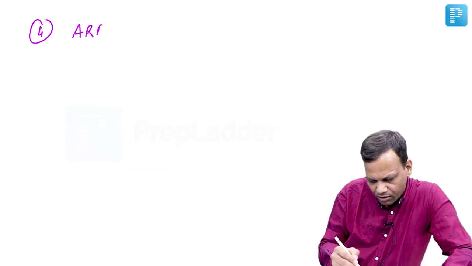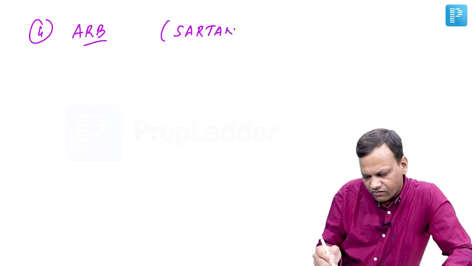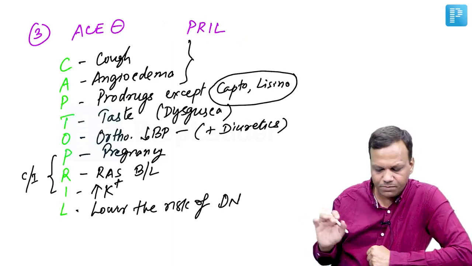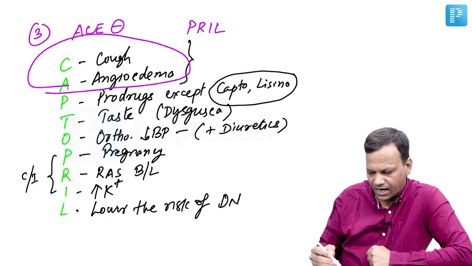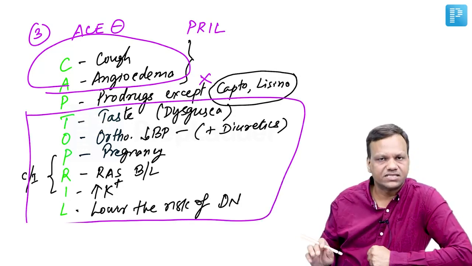ARBs, angiotensin receptor blockers, their names end with sartan, like losartan, valsartan, telmisartan, etc. All the properties are similar to ACE inhibitors. The only important difference is they do not cause cough and angioedema, and they are not prodrugs. So the rest of the properties are the same as with prils in sartans.